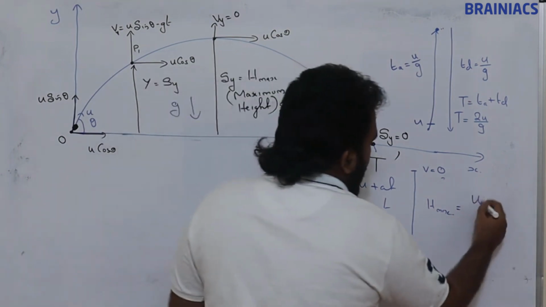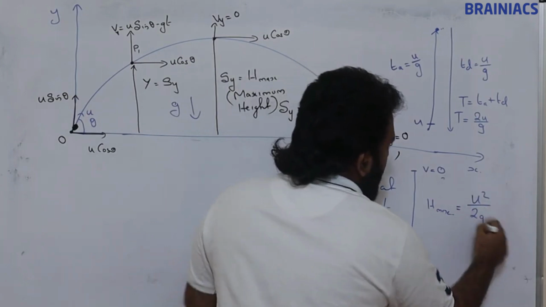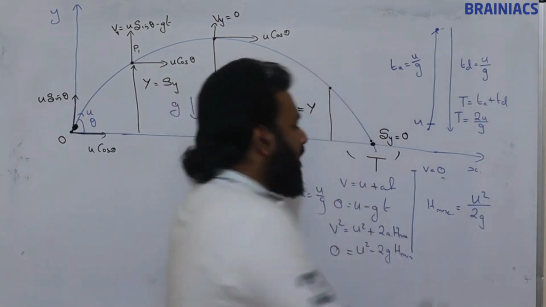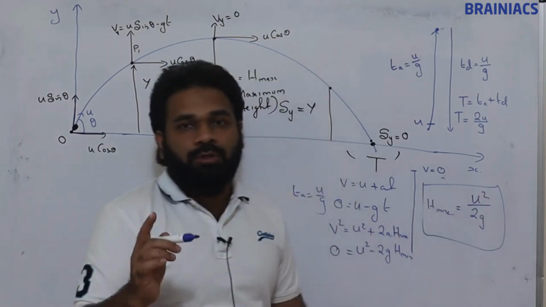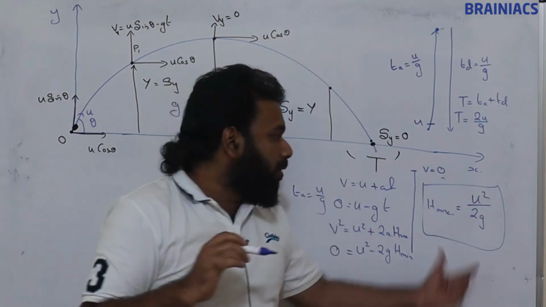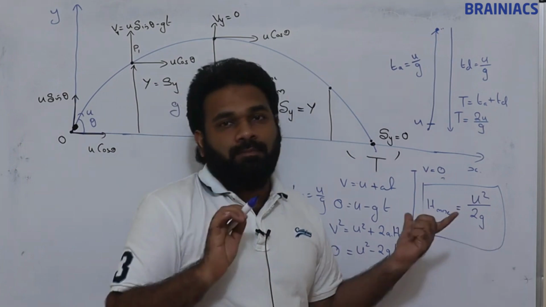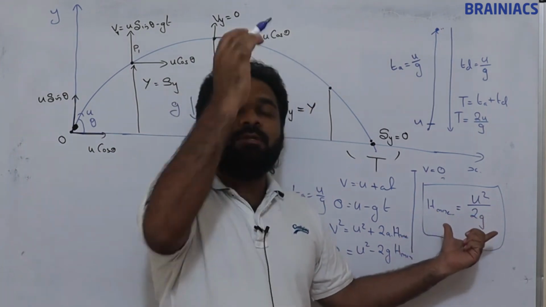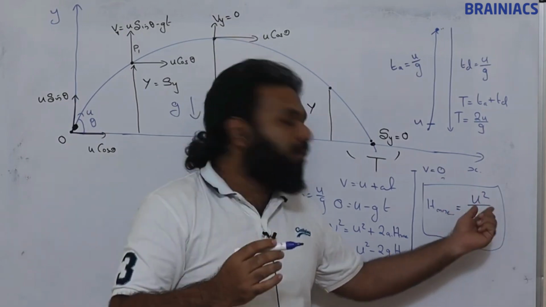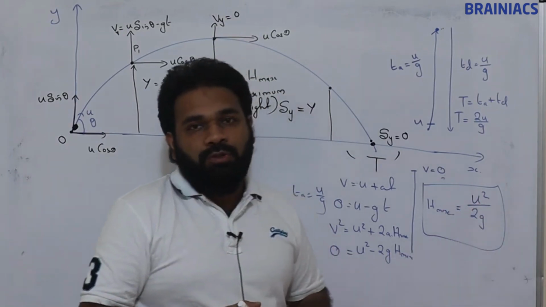Finally we got a formula like u square by 2g. I have told you when we discussed motion in one dimension, you should remember this formula. Here the maximum height in one dimensional vertical motion, the formula was u square by 2g.